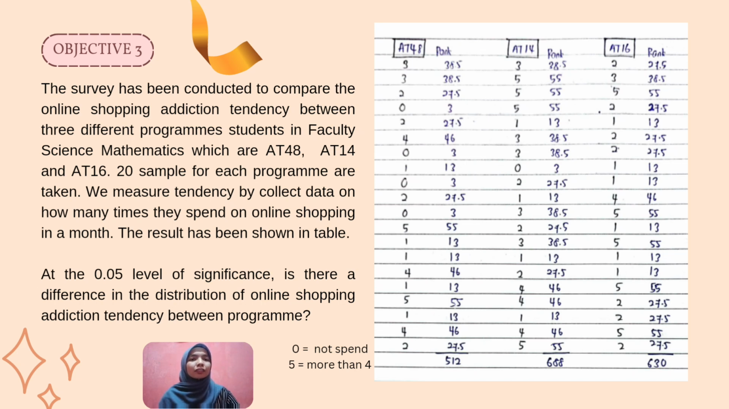Okay, the table shows 0 until 5. 0 indicates they do not spend, 5 indicates they spend more than 4 times. The question is, at the 0.05 level of significance, is there a difference in the distribution of online shopping tendency between programs? Okay, we use the Kruskal-Wallis H test to solve this problem.